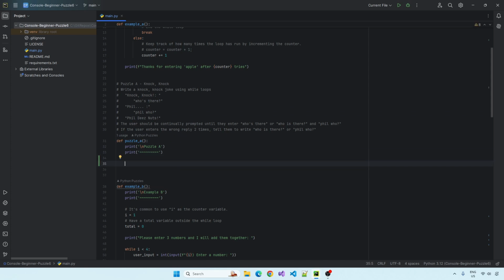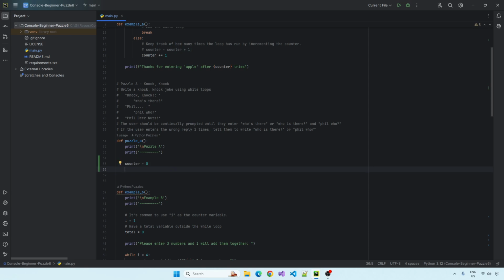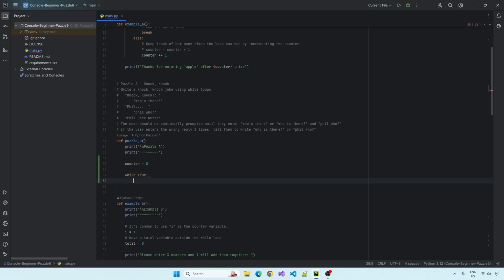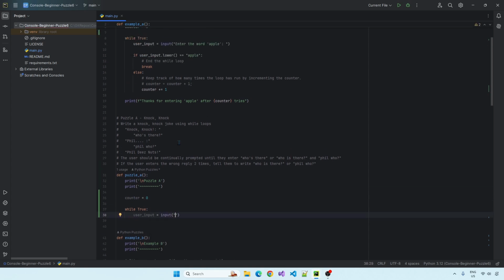Okay, so this is going to look very similar to the above example, so let's just get a counter set up. Get the while loop active, so while True, meaning it will always run. We'll get the user input as normal. And what did we say? Knock knock.